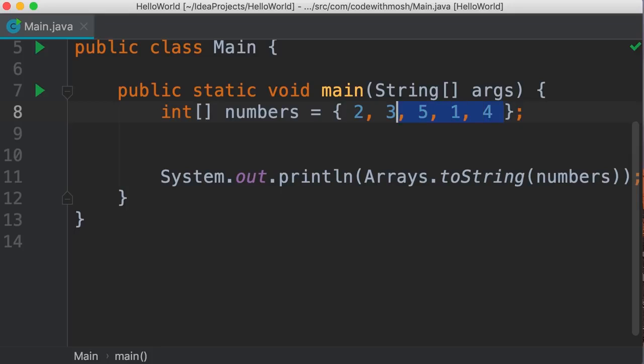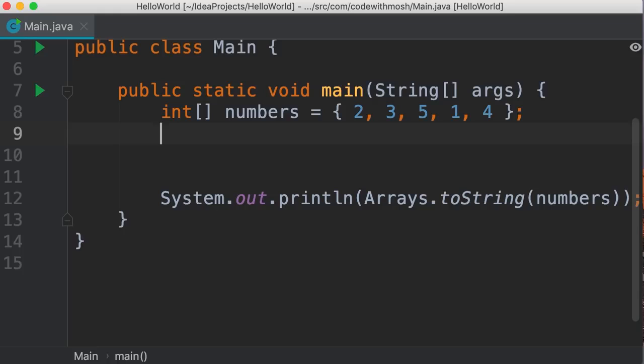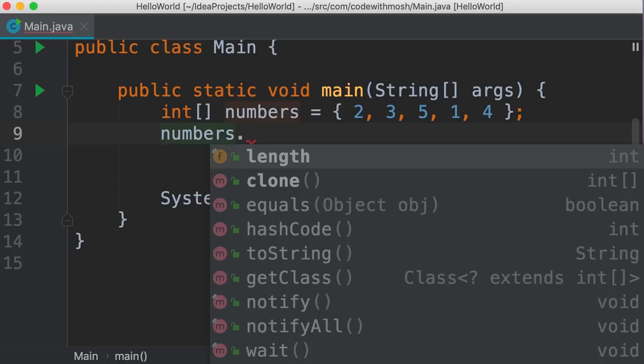Now we have 5 items, so the length of this array is going to be 5. We can read that using the length field. So if we type numbers dot, look here we have this field. Look at the icon, it's an F.